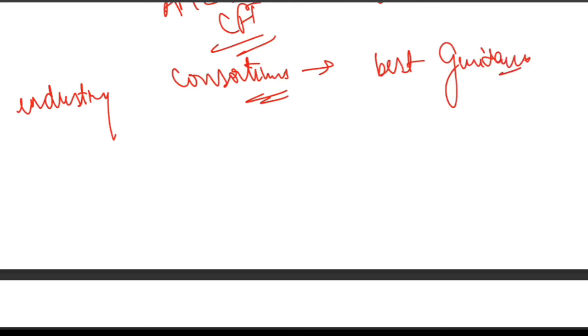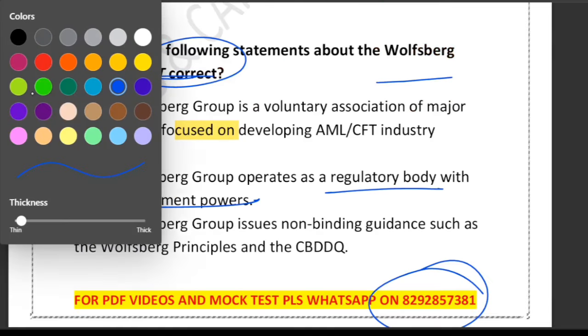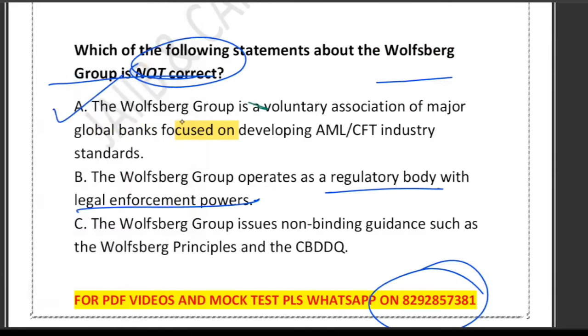So that is why option B is the correct answer, because the question is asking for the not correct one, right? So this option B is the not correct one.